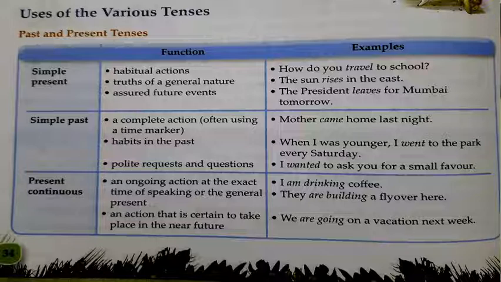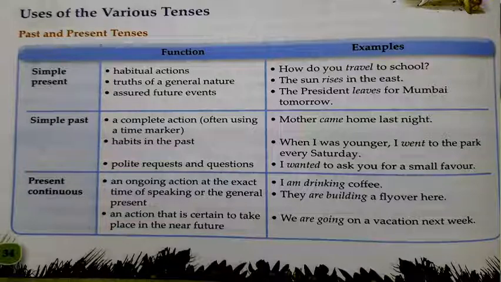Then simple past tense: a complete action. Suppose some action is completed, often using a time marker. For example, you can take that example: mother came home last night. Came is the second form of verb which is used after the subject mother. So it's simple past tense which indicates the complete action.